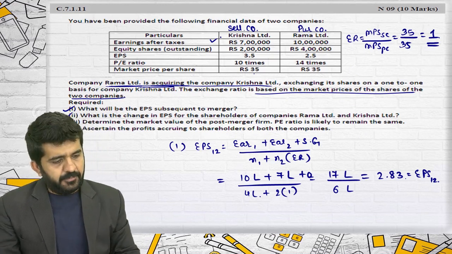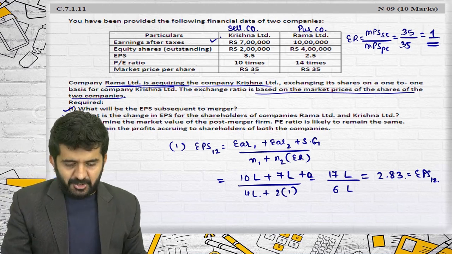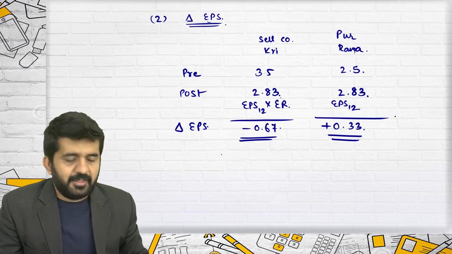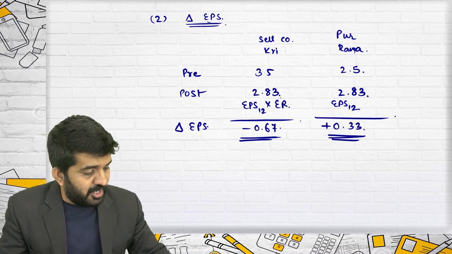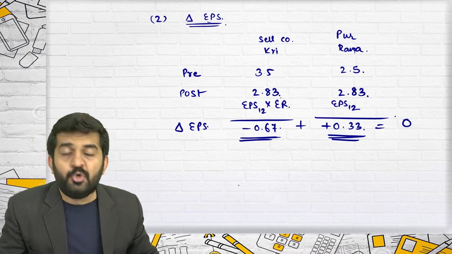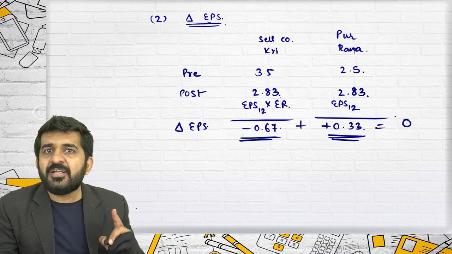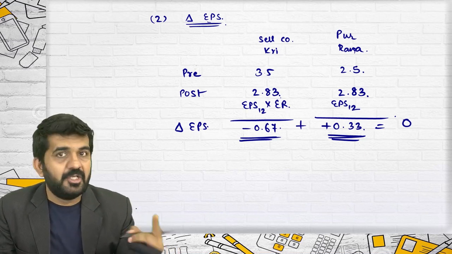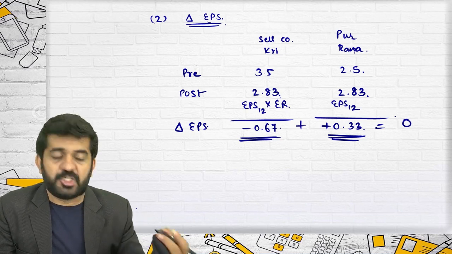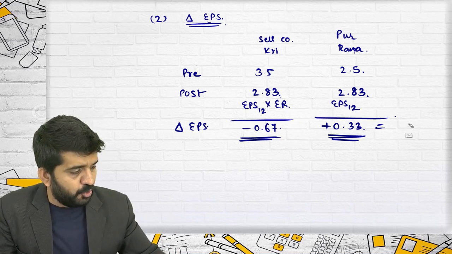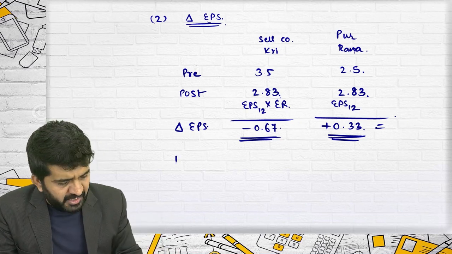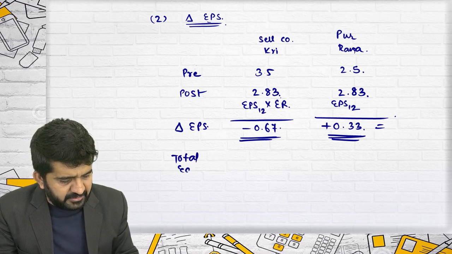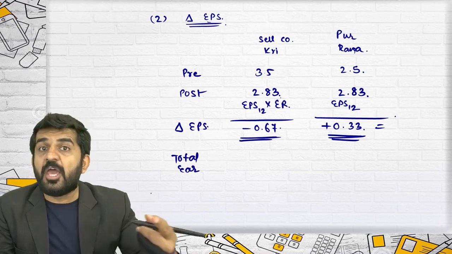Third, sir, you'll say, this net answer should be 0. No. Net answer will be 0 if you are finding out total, not if you are finding out per share. Per share it might be 0, might not be 0. Believe me, if it was total earnings, this would have been 0.